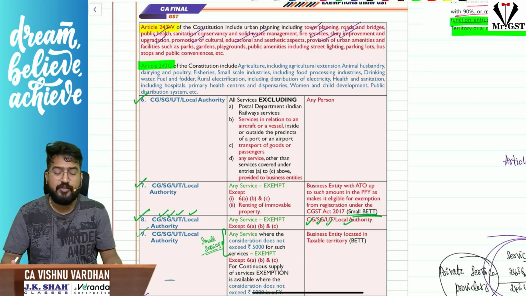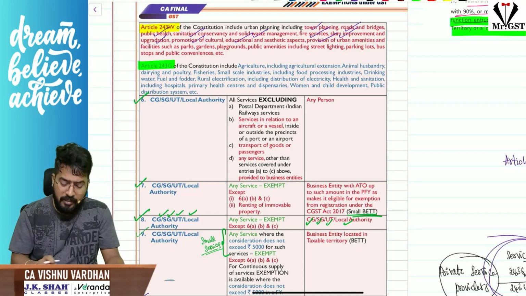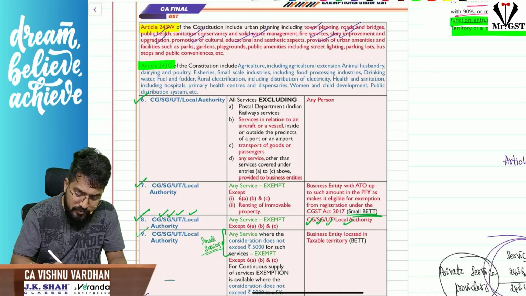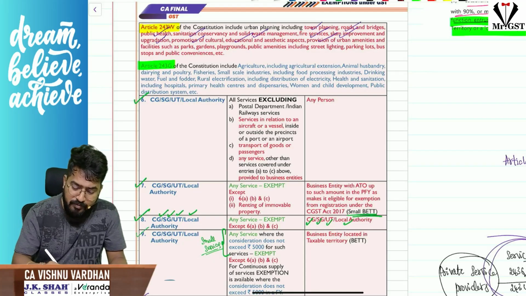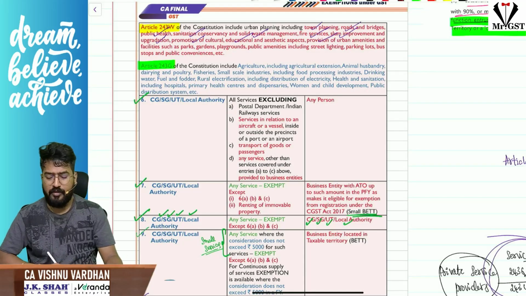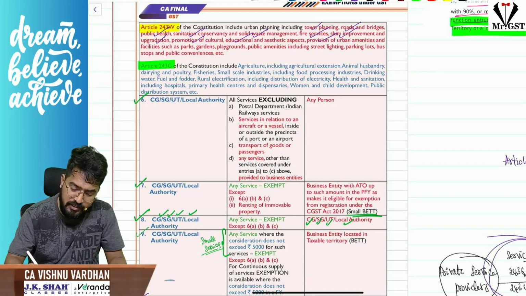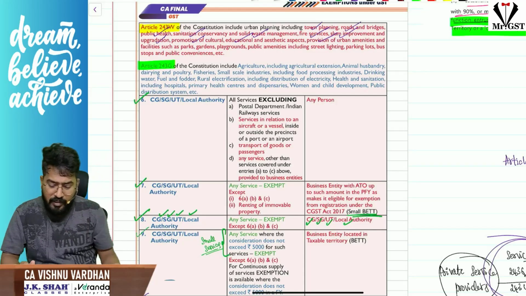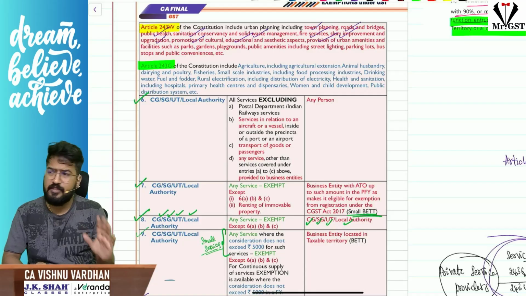This is one side of the story. To provide this to the general public, these people are taking the help of private service providers. So these private service providers may be directly providing services to government or to a governmental authority. In that case also, sir, this is exempt under GST. Their services are exempt under GST. Entry 3 and 3A. Whether it is 100% supply of service, it is exempt.